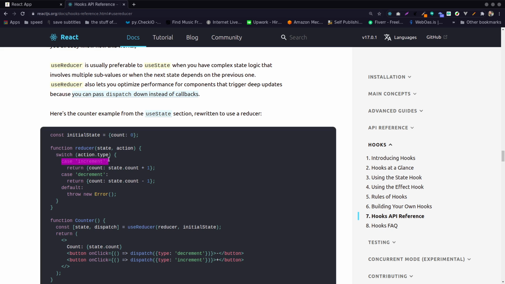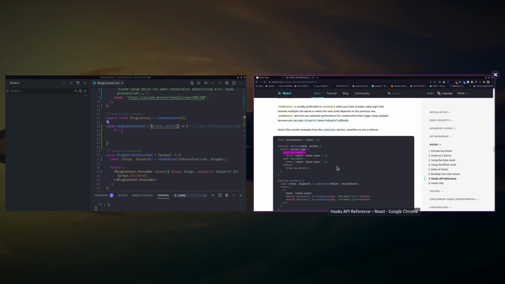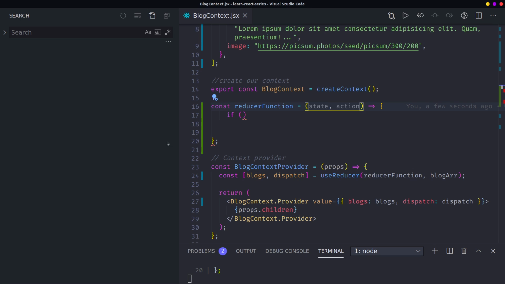Usually we check for conditions. So instead of using the switch statement, let's explain it with an if to explain it a little bit better.